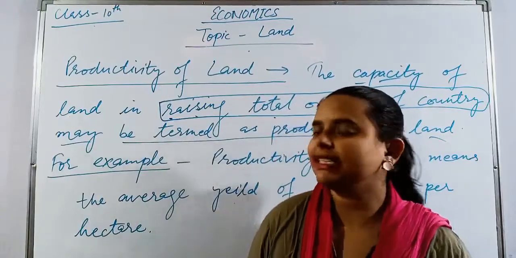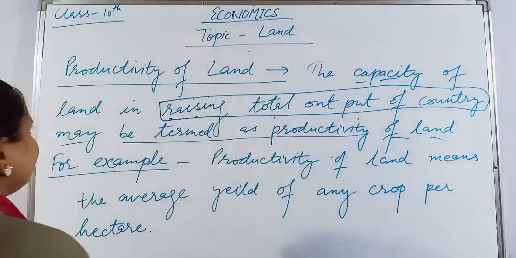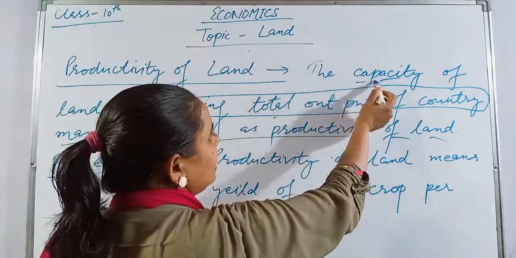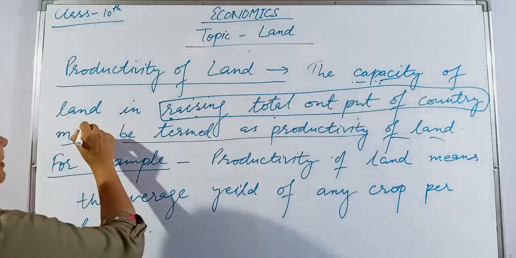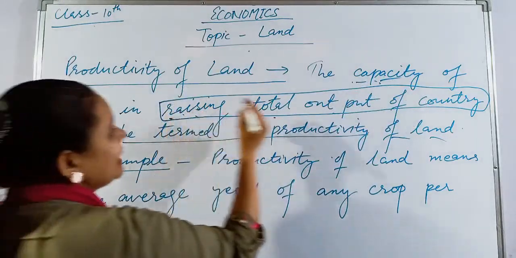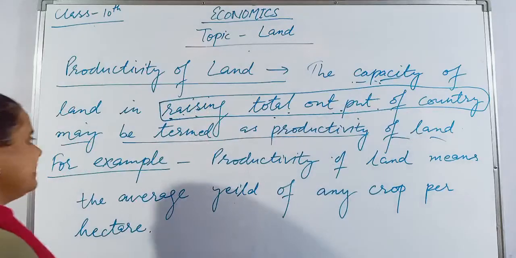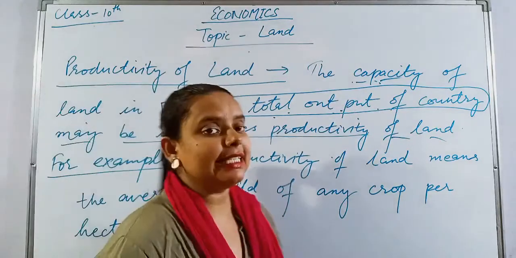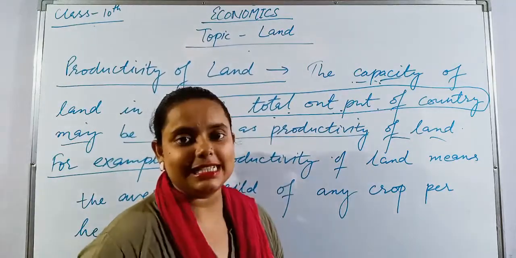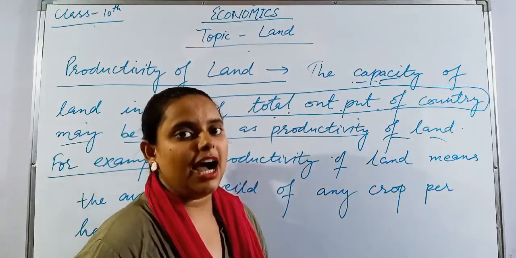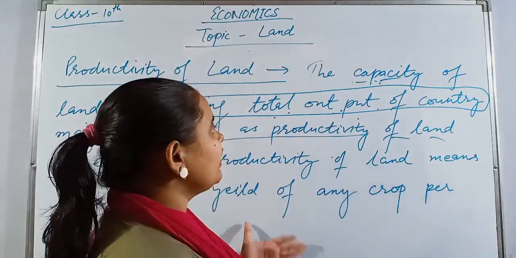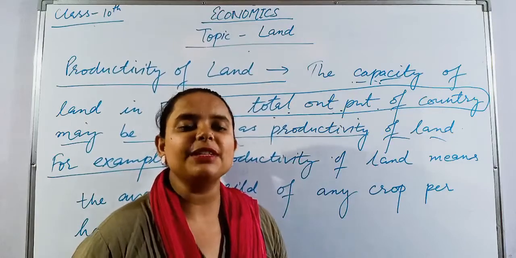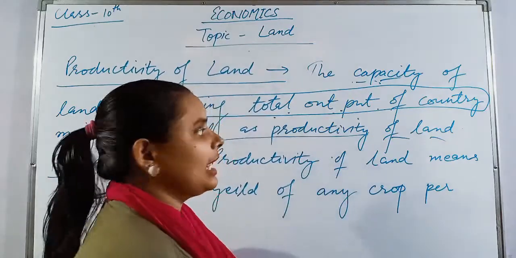Next is productivity of land. Now see, what is productivity of land? The capacity of land in raising the total output of a country may be termed as productivity of land. Whatever the total output the country gives or the land provides after a year will be considered as the productivity of land.